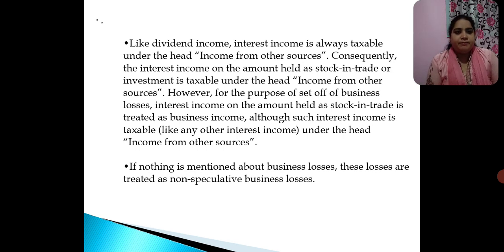Like dividend income, interest income is also taxable under the head income from other sources. Consequently, the interest income on the amount held as stock in trade or investment is taxable under the head income from other sources. However, for the purpose of set off of business losses, interest income on the amount held as stock in trade is treated as business income, although such interest income is taxable under the head income from other sources.